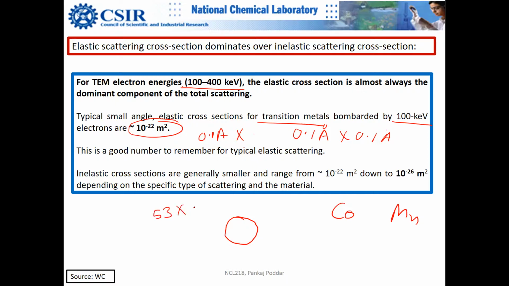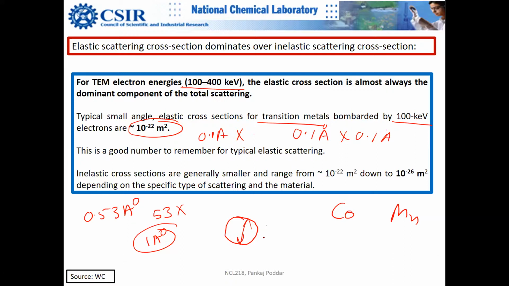Is it radius or diameter? It must be radius. It's the atomic radius, it cannot be diameter. So the diameter is roughly 1 angstrom, right? Yes, roughly 1 angstrom diameter.